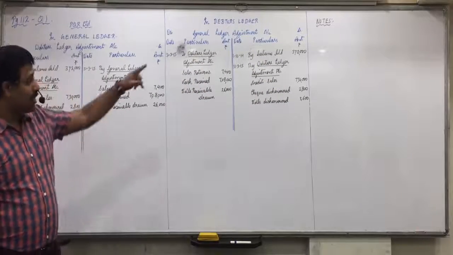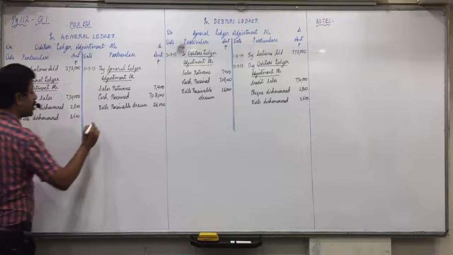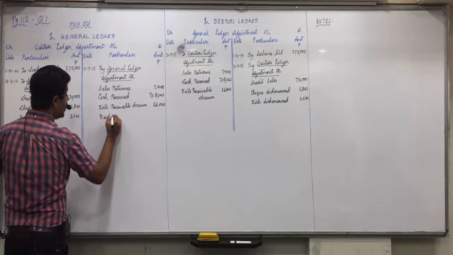Any doubts in that? So in the notes right now, bills endorsed rupees 7,000. Why will it not affect? Because the entry is creditors account debit to bills receivable account. Okay, debtors don't come into the picture here. If debtors is affected, then only it will affect these two ledger accounts. Next. Bad debts written off: bad debts to debtors. To debtors, so debtors on credit side, bad debts written off.